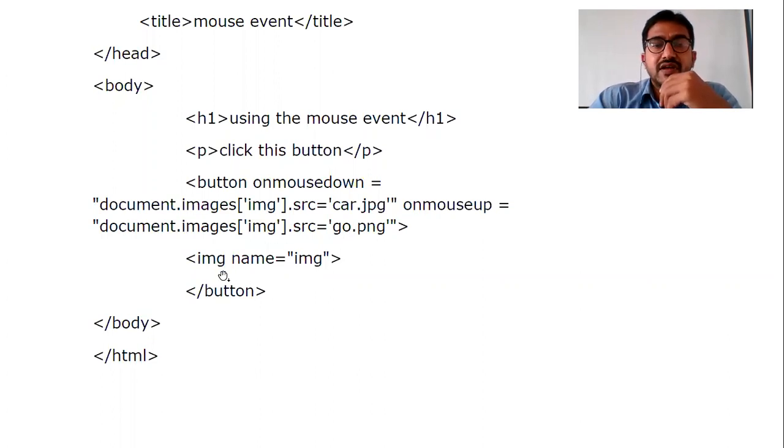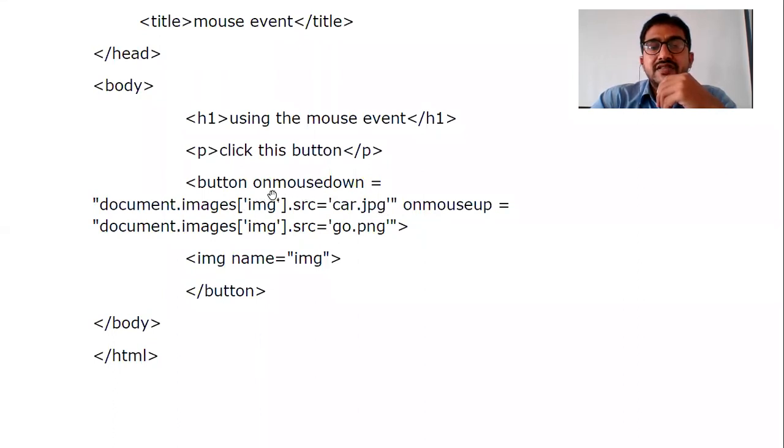So how is it doing this? Images is the tag name, equal to img. So in this image tag, initially there is no image over here. In this place, when I am triggering this HTML element, the events on mouse down and on mouse up have to be handled.